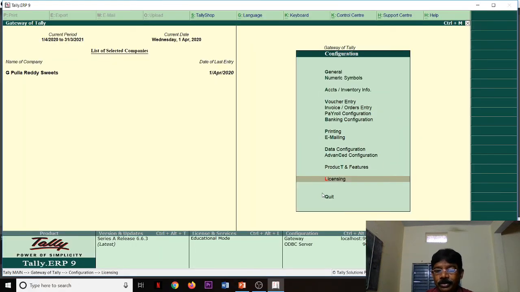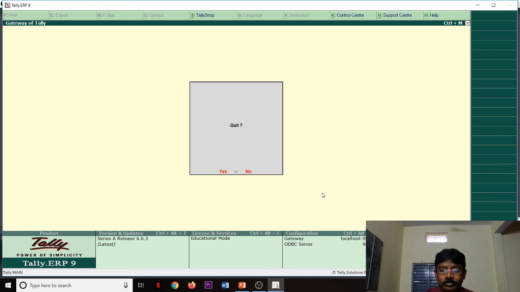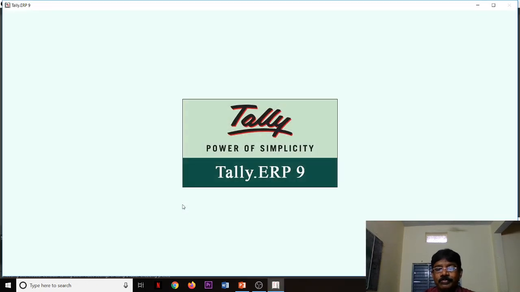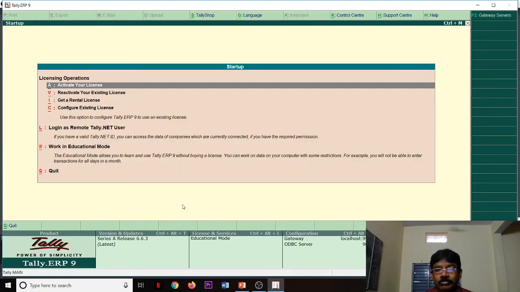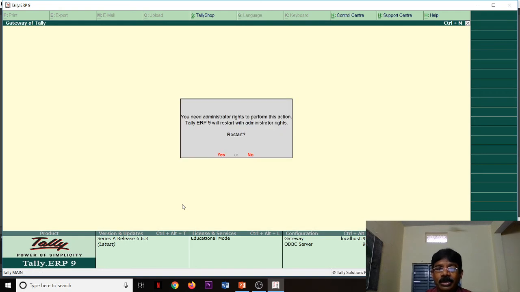I will show you, okay? Activate your license is there. When I click this here, it asks to connect to the server.